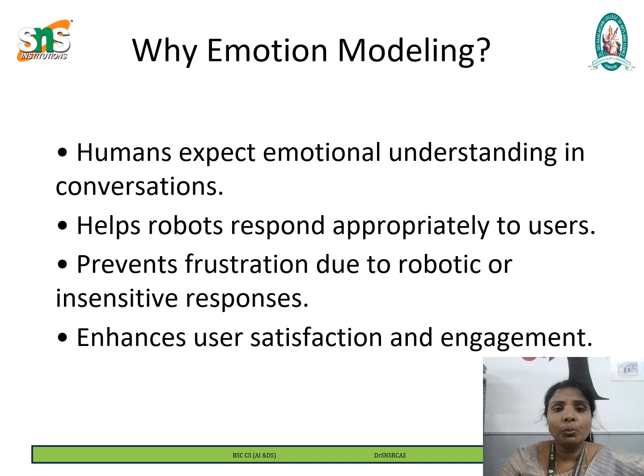So it helps the robot respond appropriately to the user. If a robot can detect emotions, it can adjust its tone and responses to match the user's feelings. For example, if a user expresses frustration, the robot can apologize and offer help rather than continuing with a standard response.